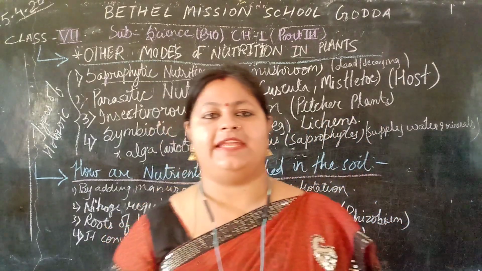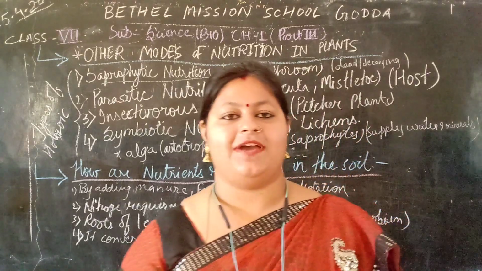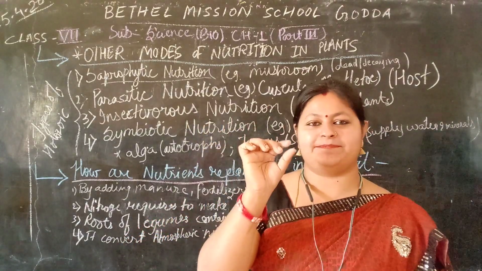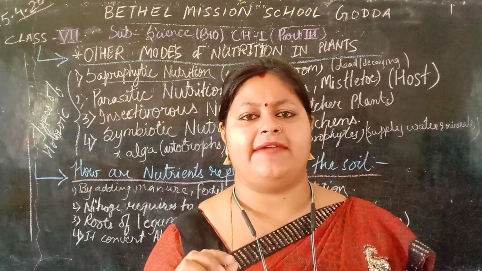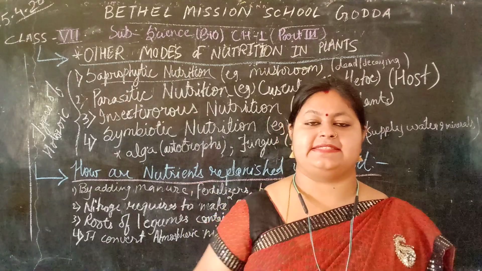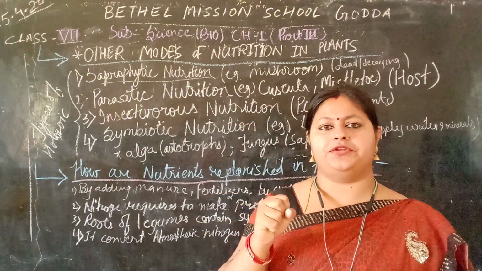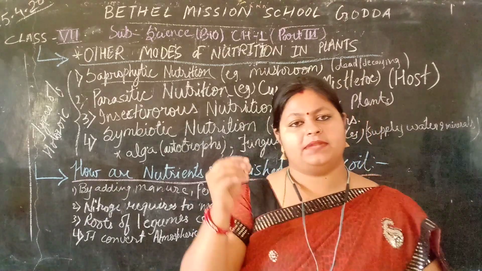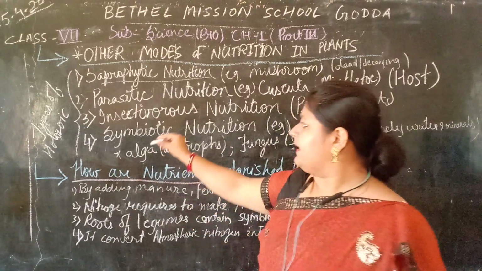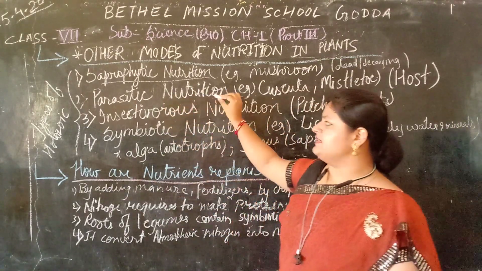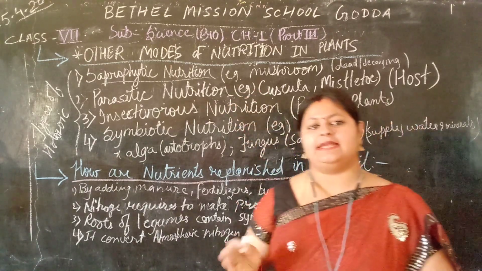Now, I can give you a funny example. Have you seen the buffaloes? Hopefully you have seen the insects present on their body. All over the animals, the insects are available there. These are the parasites. They live on the host body and absorb the nutrition, absorb the food from the body of the host, animals or plants. Parasitic nutrition is of two types, totally parasite and partially parasite.